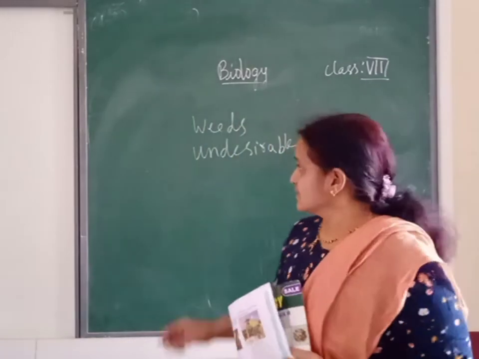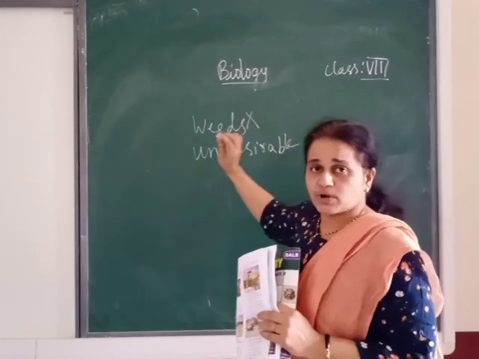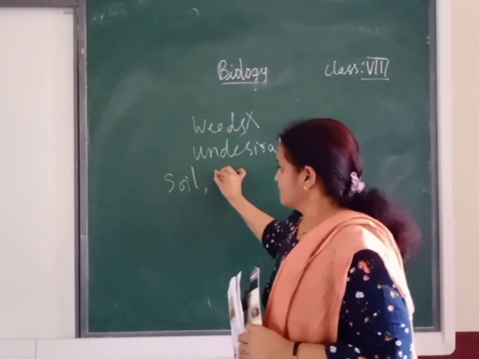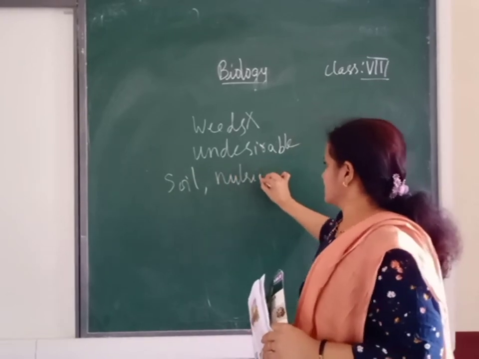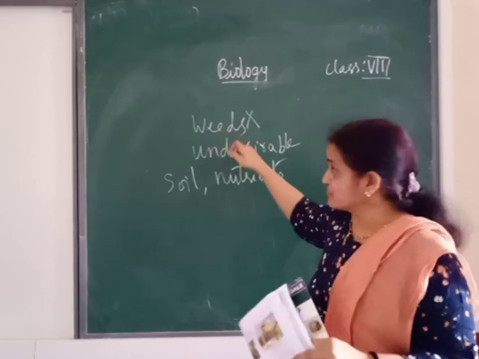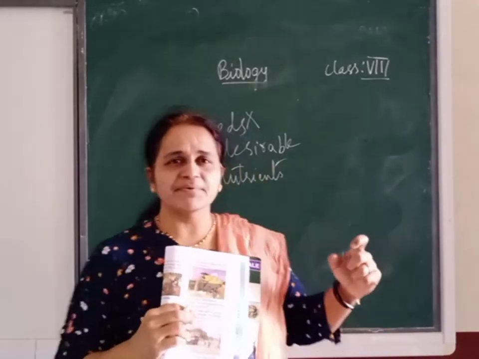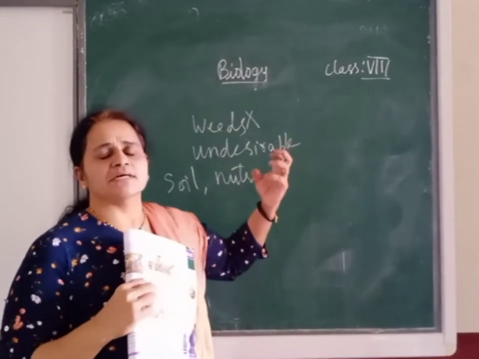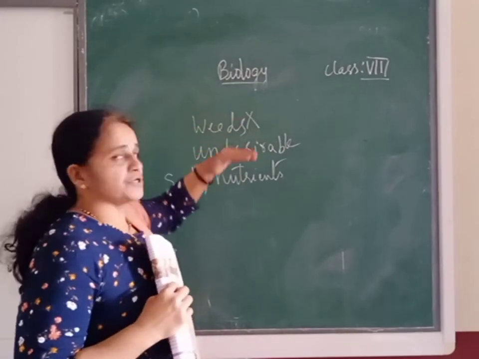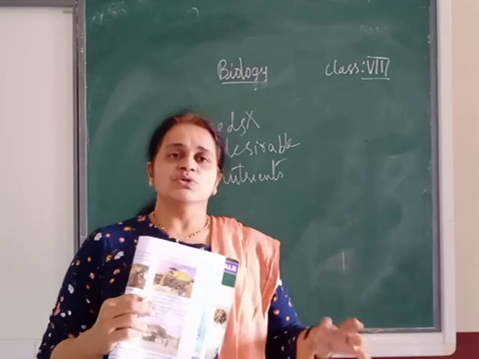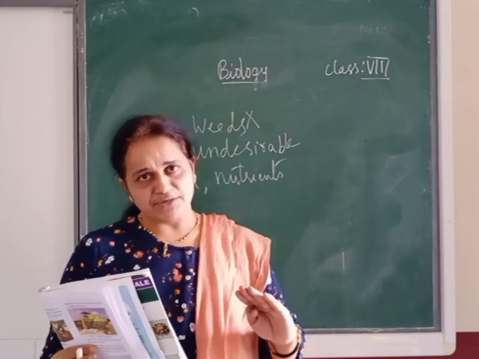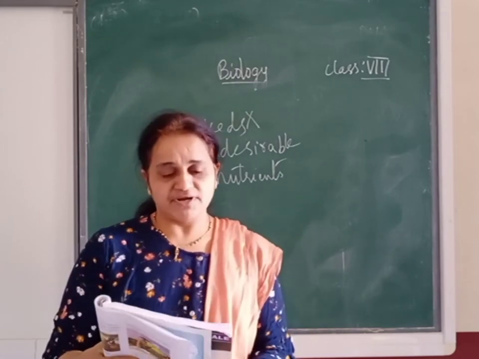And if we do not remove these weeds, what will happen? These weeds will compete for soil, for nutrients, and for space. All this competition is there by weeds along with the crops. They will try to take all the nutrients, all the air, space. So in this way these weeds are going to decrease our yield. So the farmer has to remove these weeds. That process is called weeding. It can be done manually or using some instruments like the weed harrow.